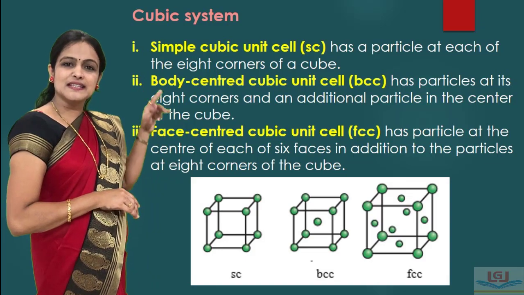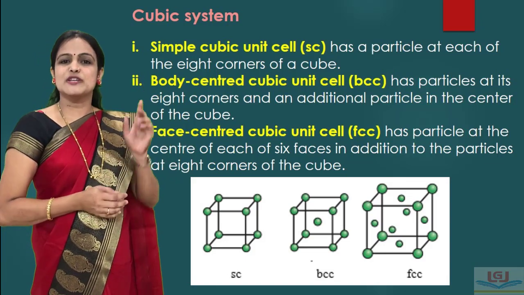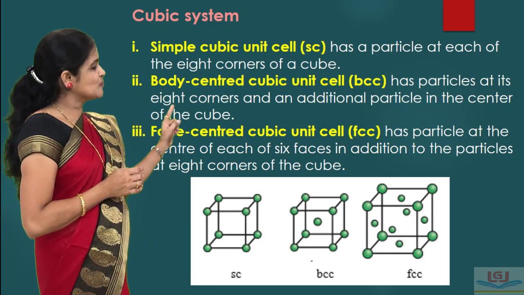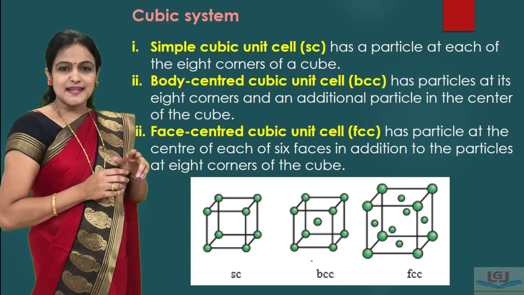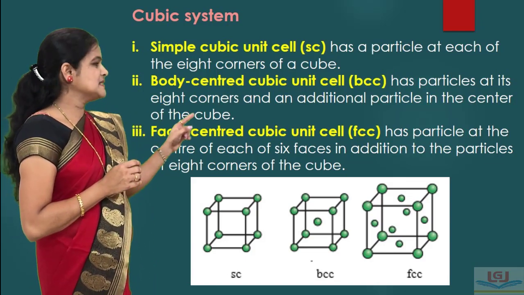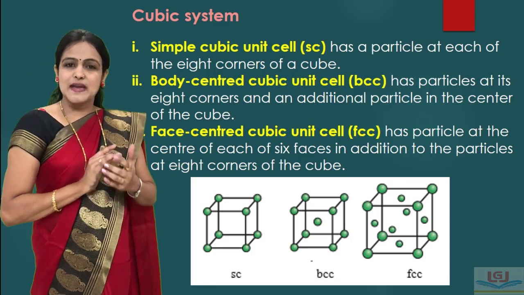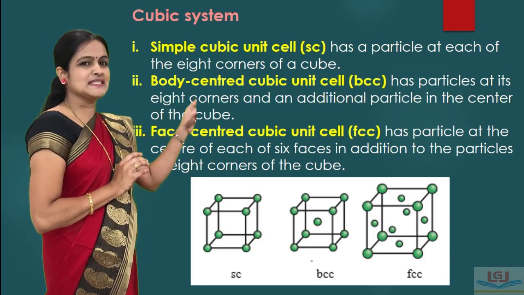So these are the 3 types of cubic unit cells, in which the first type, the simple cubic unit cell, is denoted by SC. The second type, the body centered cubic unit cell, is denoted by BCC, and the face centered cubic unit cell is denoted by FCC.